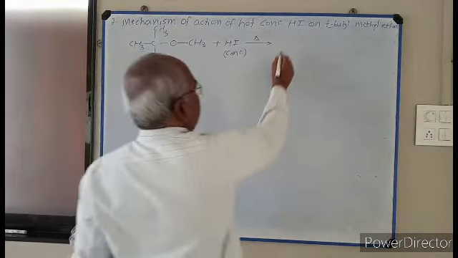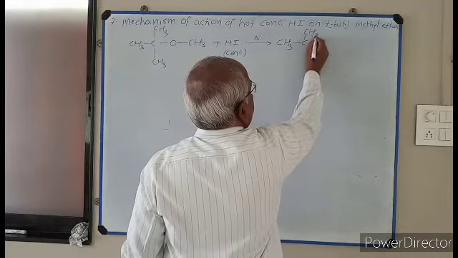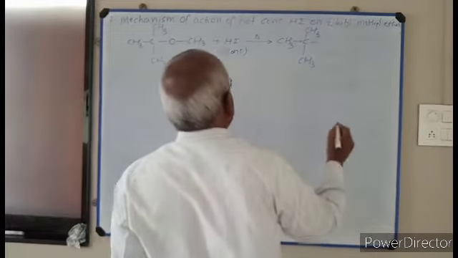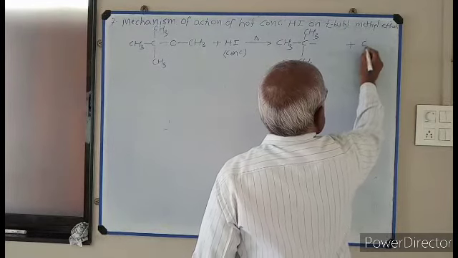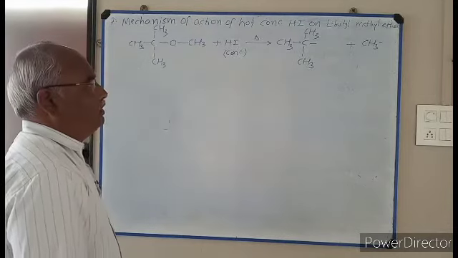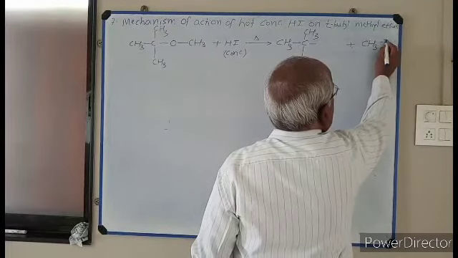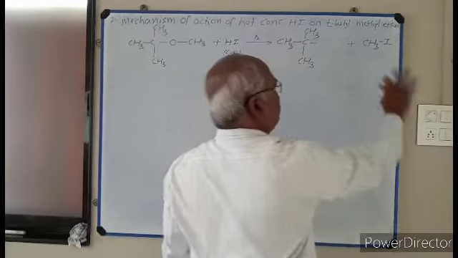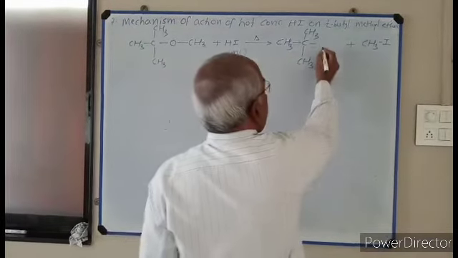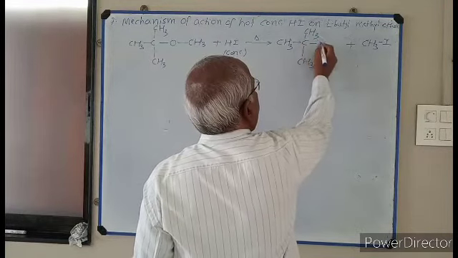Now look here, CH3 single bond C, CH3, this is tertiary butyl group and this is methyl group. So the expected product is methyl iodide because methyl group is sterically less hindered. Tertiary butyl group, there is steric hindrance more. 3 bulky methyl groups are present.